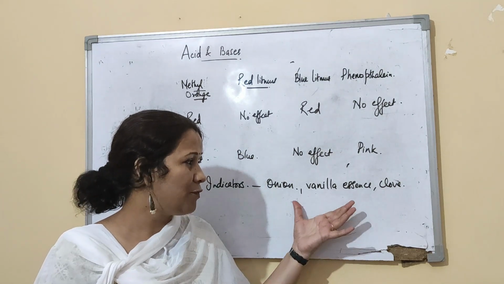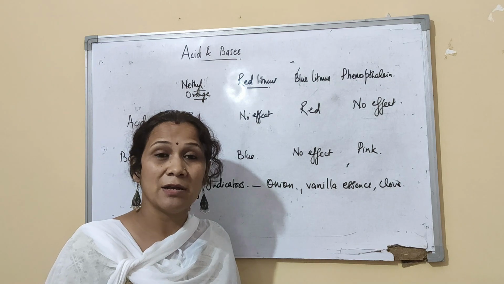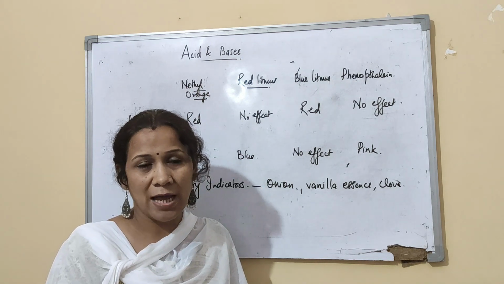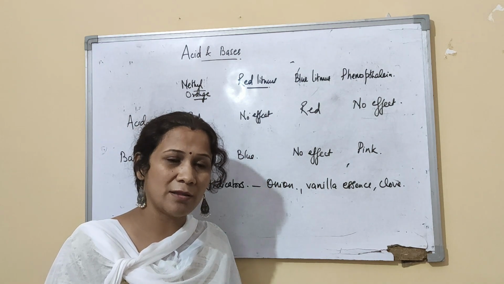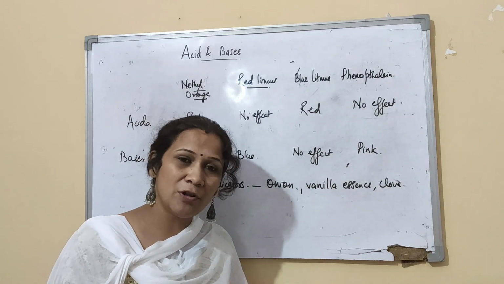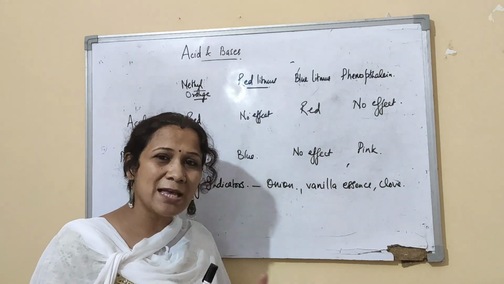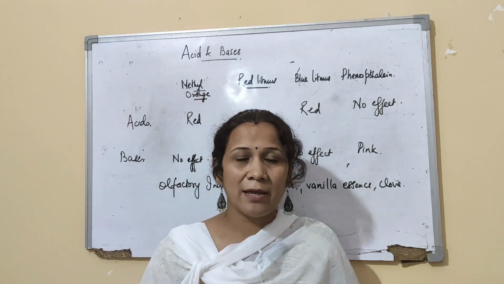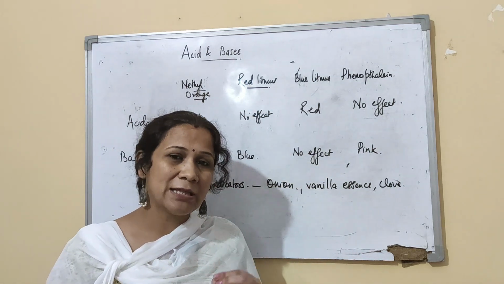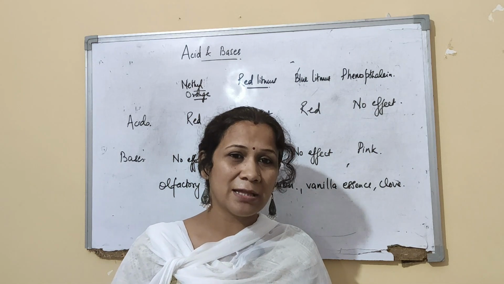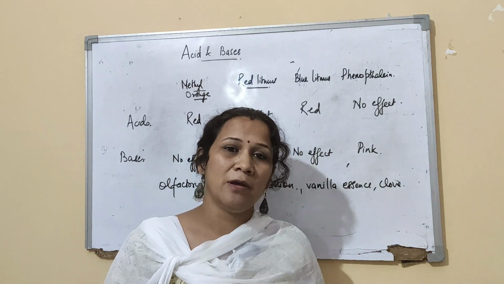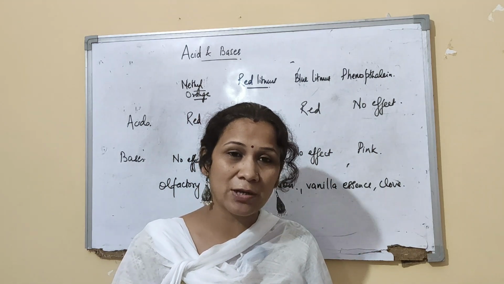So now we have certain things which are natural indicators. Natural indicators means they occur in nature and they will also show a change in color. Any example you can think of? Like if you get a turmeric stain on your clothes, you have seen that turmeric stain, and then you wash it with soap. What happens? Just go and do it and then observe.